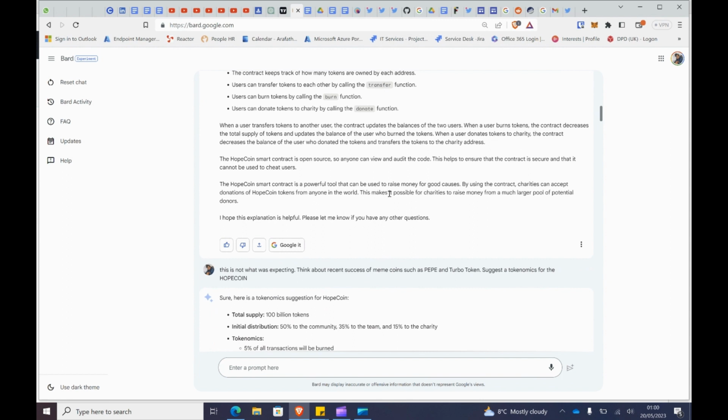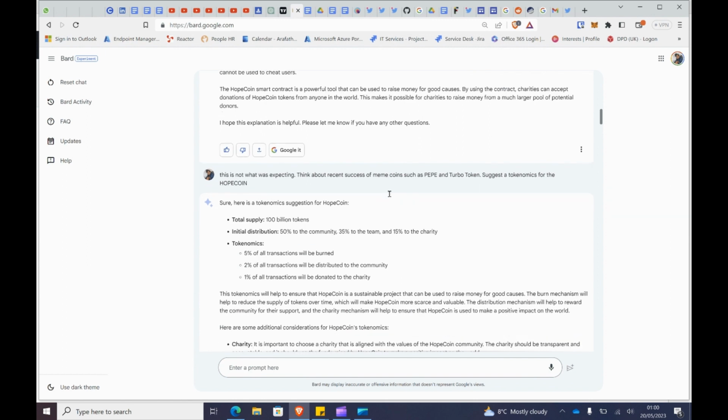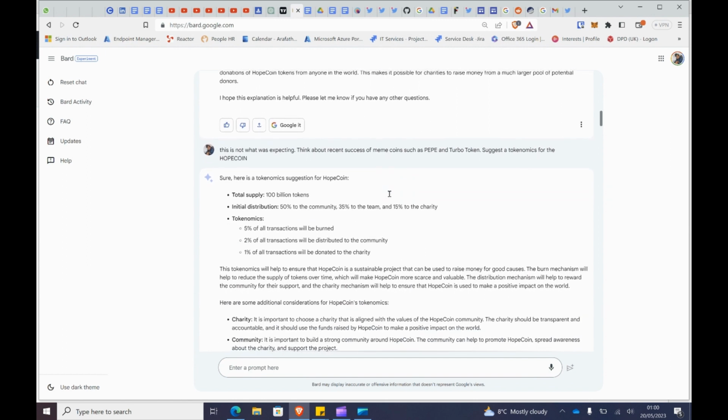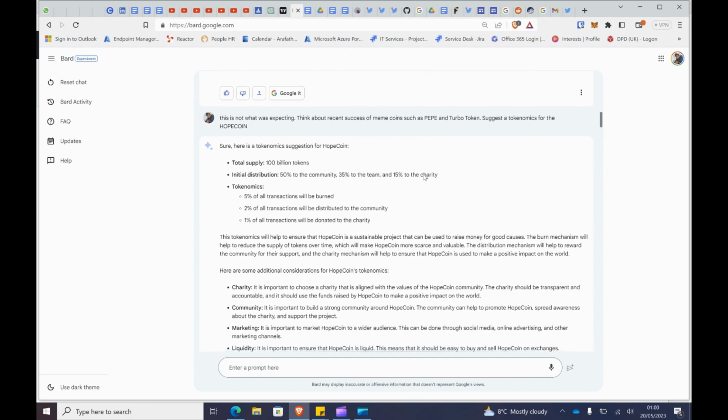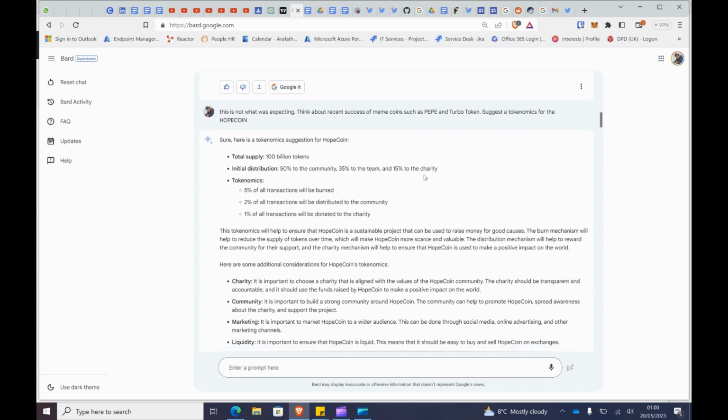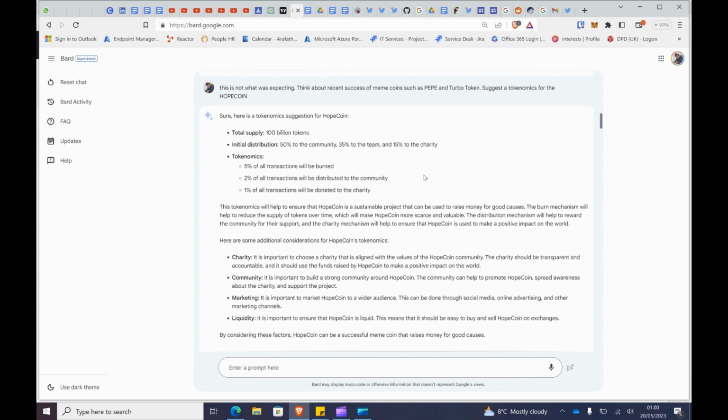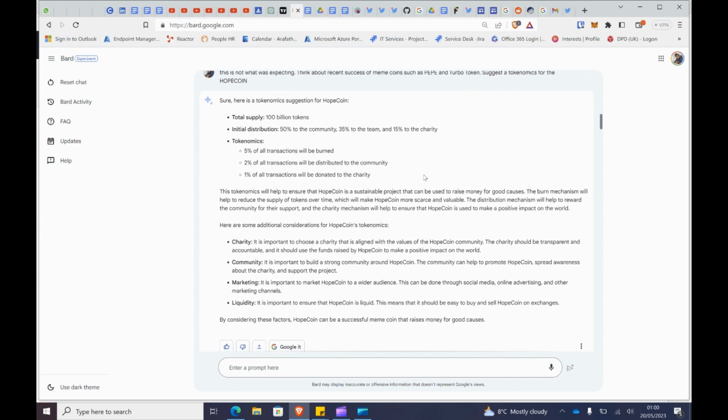Which is great. So then I asked it to think about the success of Pepe coin and Turbo token and suggest a tokenomics for this coin. So I asked the Google bot to write the tokenomics. It suggested 100 billion tokens, with an initial distribution of 50% to the community, 30% to the team, and 15% to the charity.